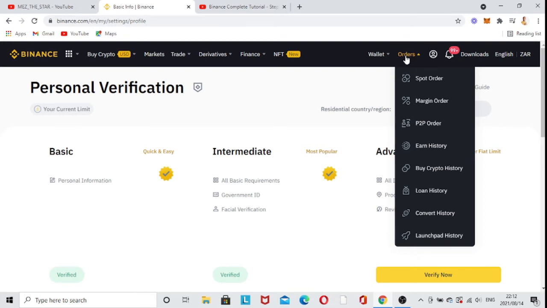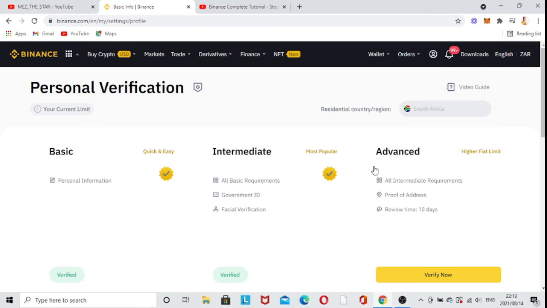As you can see, there's orders, there's spot order, and there's margins, and then there's P2P orders, there's history, there's Binance crypto history, there's loan history, so everything that you have done here on Binance is actually going to show up here. So all your spots, the trades you've made, will actually show up here, so that you can track whatever you have done. So even the loans and the launchpad history and all of those, guys. I'm not going to go deep into that one.